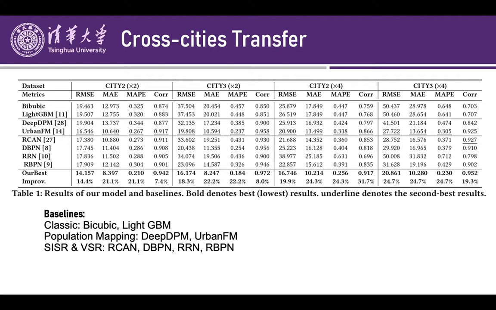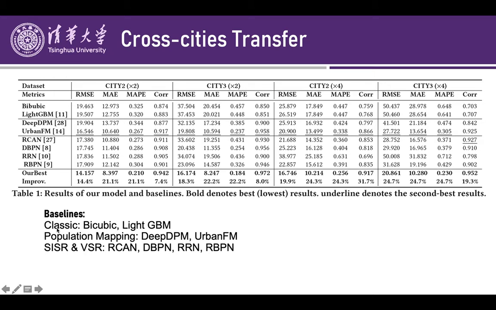Our first evaluation section is numerical comparison between models, and in this section we introduce 8 baselines, which includes 2 classic models, 2 population mapping models, and 4 single image super resolution and video super resolution methods.